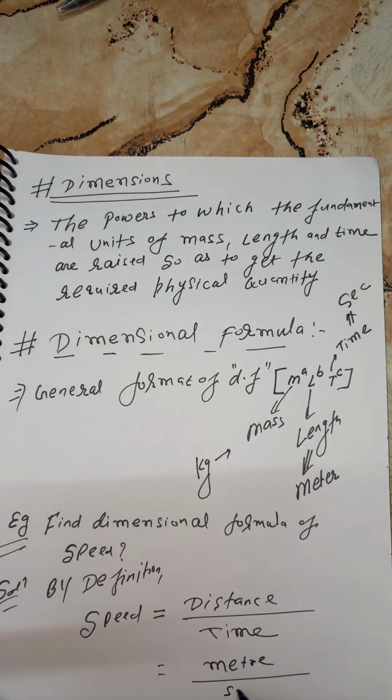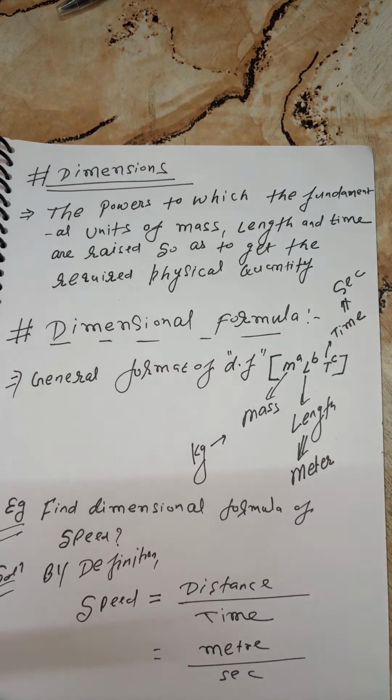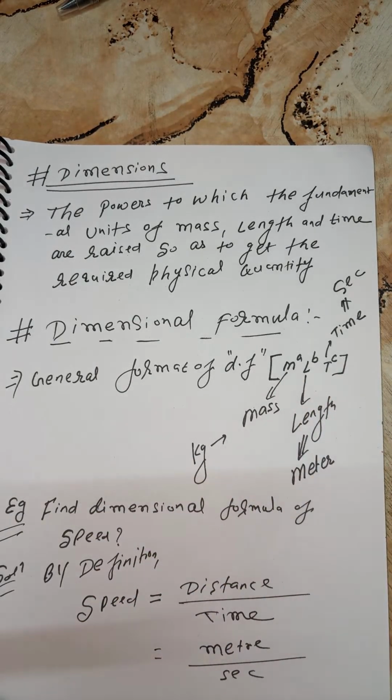And the SI unit of time, my kids? Second. Right. So here, students, because we need to find the dimensional formula, remember the dimensional formula is always in terms of M, L, T.